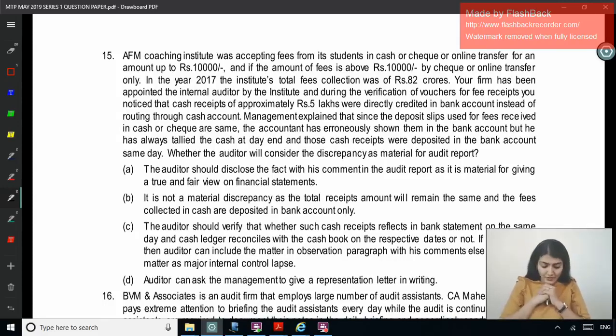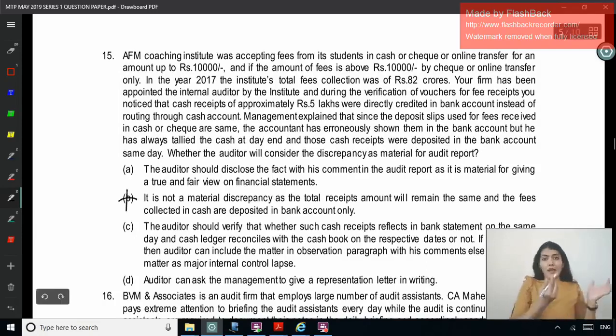The auditor should disclose the fact with his comment in the audit report as it is material for giving a true and fair view of the financial statements. Or, it is not a material discrepancy as the total receipts amount will remain the same and the fees collected in cash are deposited in the bank account only. It is not a material discrepancy. You are showing cash as bank.